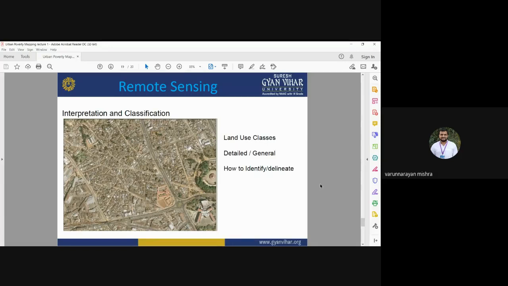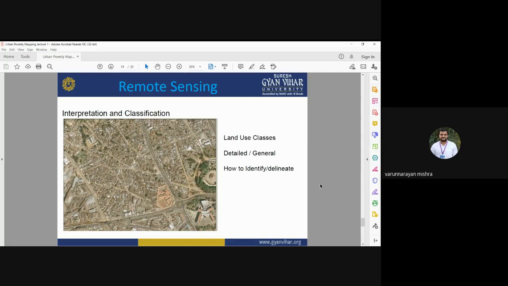Okay, in case of smooth texture, you can identify that this is the same kind of houses, same kind of buildings, so it may be considered as the slum area. Smooth texture and rough texture. Rough texture provides you the variation in the tone, slight change in the tone. So if all the buildings are of the same types, you will have a smooth texture. Means all the buildings will have the same kind of reflectance pattern, so it will have a smooth texture.